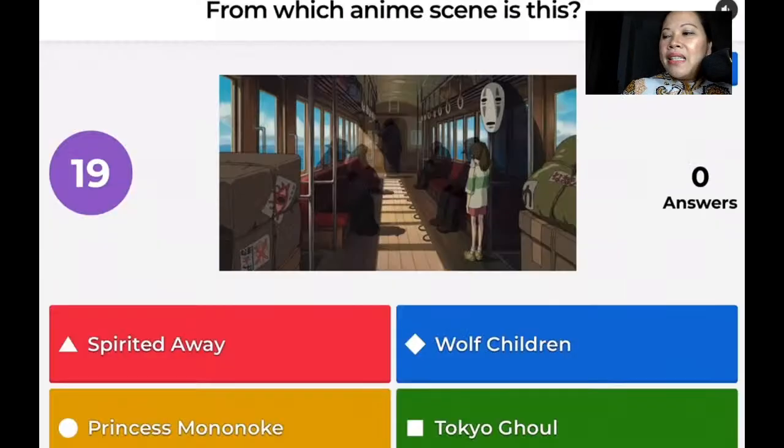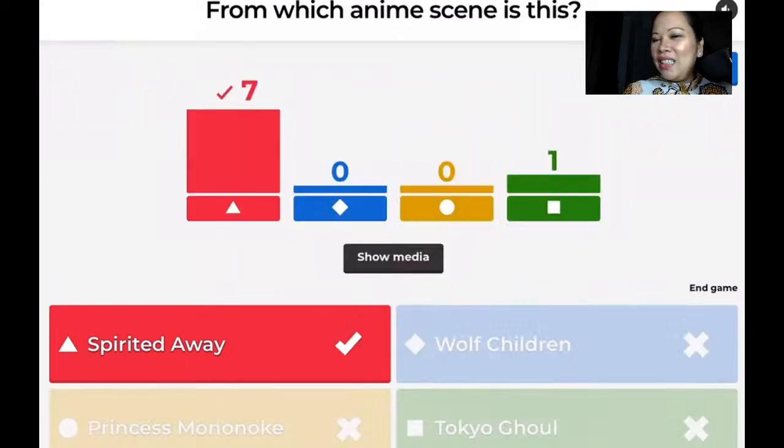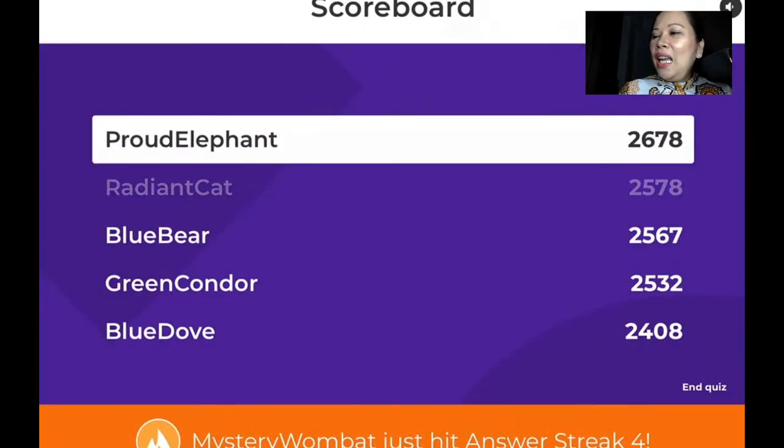From which anime scene is this? Oh, this one you should be seeing this. It's in a Philippine TV show converted to Tagalog. Don't worry, Clixime. Yeah, please, if you start watching anime, please do choose the right anime. Okay, there are some animes as well that are a bit. Yes, it's Spirited Away. That's correct. Let's see who's still on the lead.